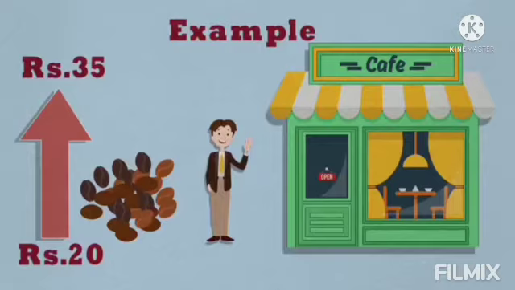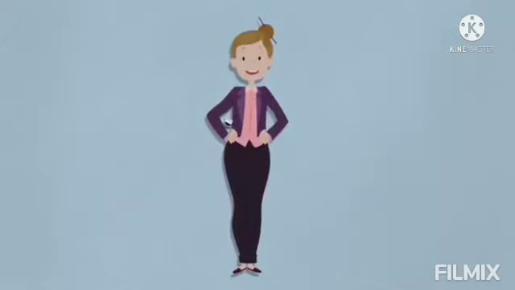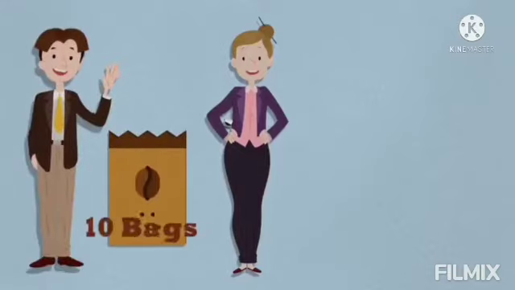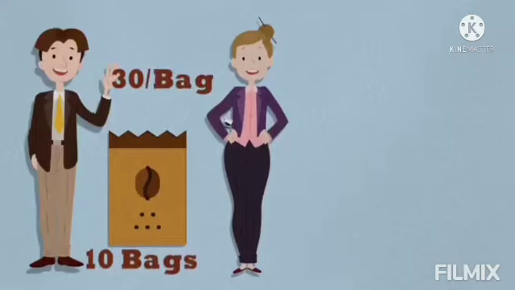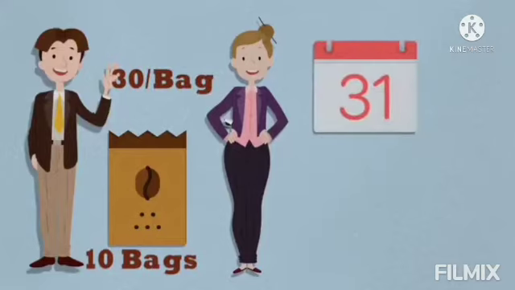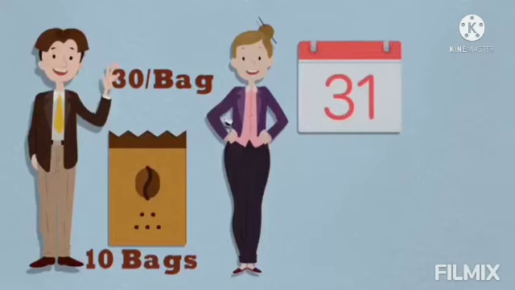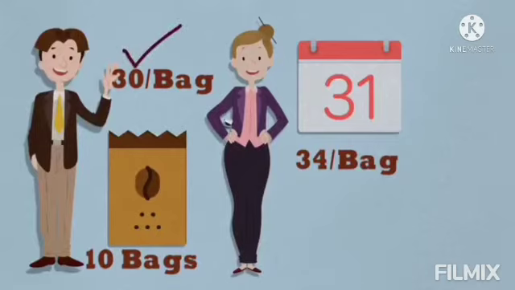Who is coming here to help? Yes, Rosie. Rosie is a coffee bean merchant. She contracts with John to sell 10 bags of coffee beans at rupees 30 per bag after 1 month. Imagine that after 1 month, the actual market price of beans went up to rupees 34. So because of Rosie's contract, John can buy them at rupees 30 and save rupees 4 per bag.